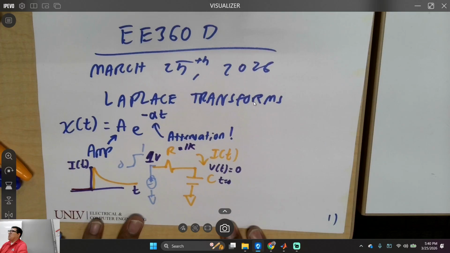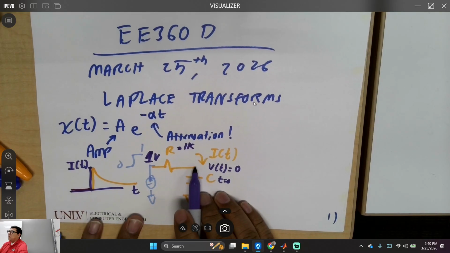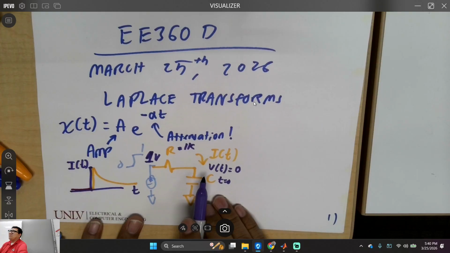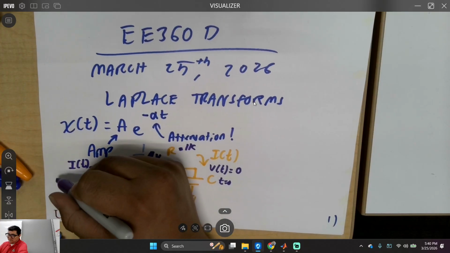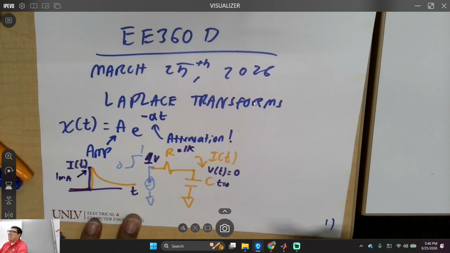I is equal to V over R. If I have 1K and 1 volt, and this is 0 volts, what's the current? 1 milliamp, right? Is that good? Everyone understanding this?